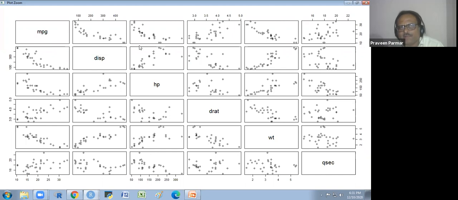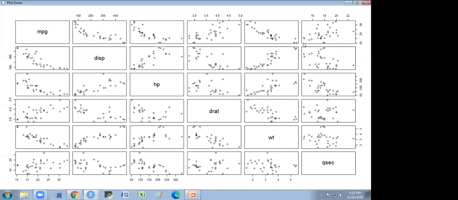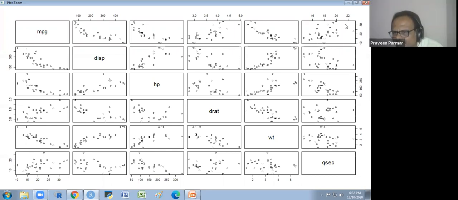Okay. Got it? Here also, the horsepower is on the x-axis and the mileage on the y-axis. So as the horsepower increases, mileage decreases. The rear axle ratio, the drat, is on the x-axis and mileage on the y-axis. So if the drat increases, mileage also increases. If the weight increases, mileage decreases. As the cubic increases, mileage also increases. It is not exactly like that, but this is an increasing trend here.